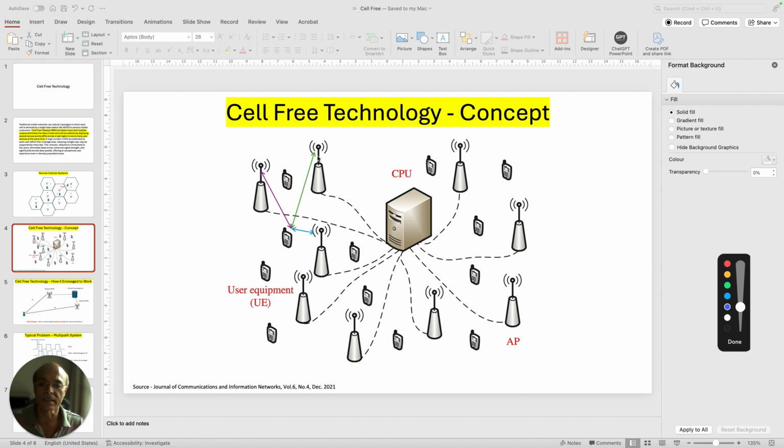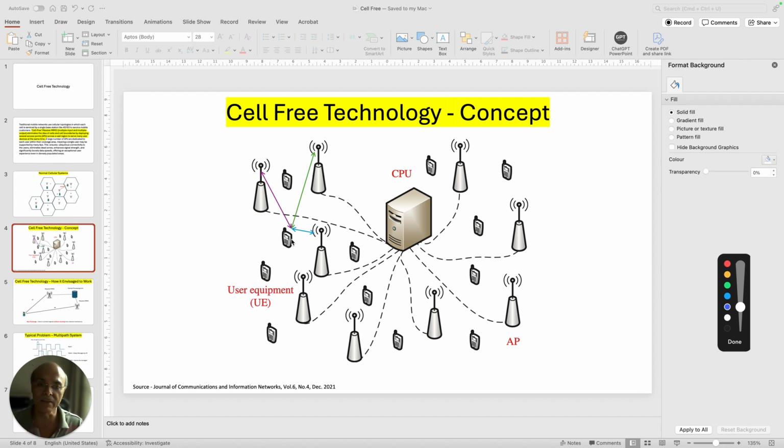So the concept is that these base stations, instead of working in isolation, because normally the base stations work in isolation as far as the reception of signal from the mobile is concerned, and then later they will talk to the BSCs, the MSCs, the switching centers, all signals will go into those for the purpose of processing. However, in this case you have a computer here, you see, a central processing unit, and the base stations are all talking to this computer and working as if they are an integrated base station distributed across the geography.